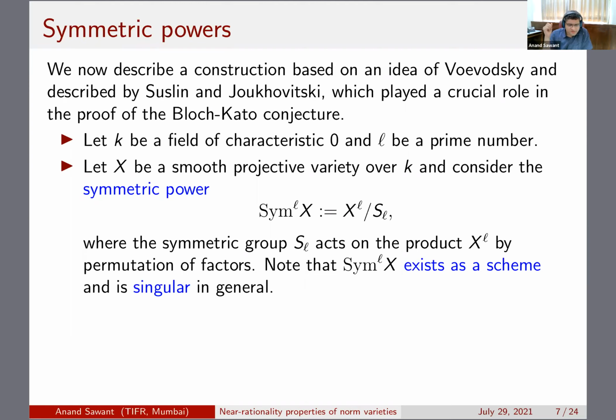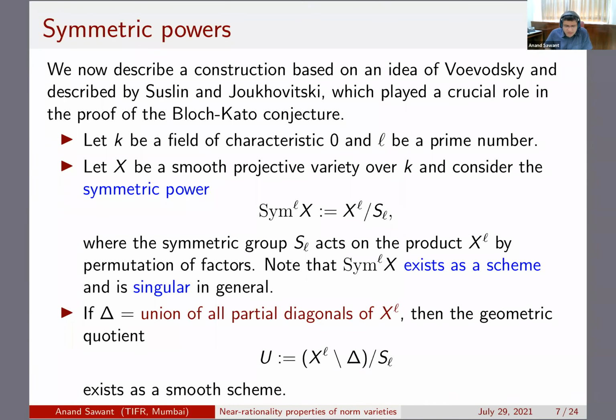Now it's known that when X is smooth projective, the quotient exists as a scheme, but it's singular in general. If you drop the projectivity here, it's not clear if the quotient exists even as a scheme. Now of course this is singular, but the singular locus is very easy to see, and you can throw it out and then you get a smooth scheme.